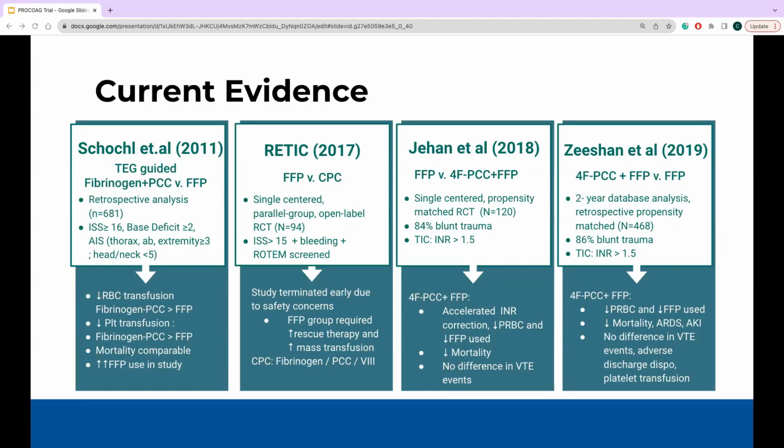In the later 2 studies, these were done around the time of the publications of the current guideline, so they have the adoption of some of the current recommendations, including optimal blood product ratio utilization and the standardization of use of TXA. Here they show that there are some benefits with the combination, with showing that there is a benefit of accelerated INR correction with mortality benefit and no difference in safety.